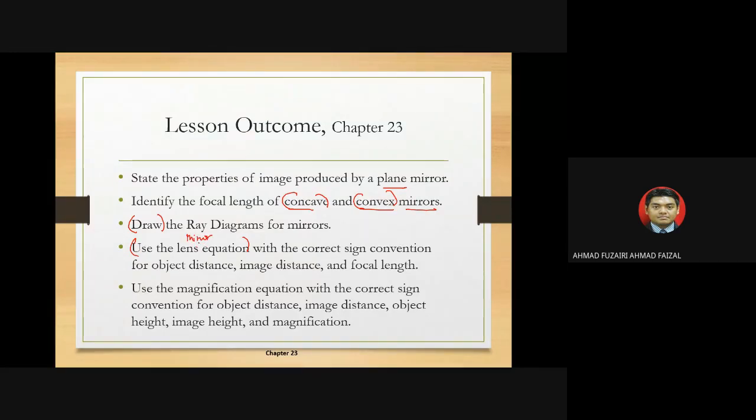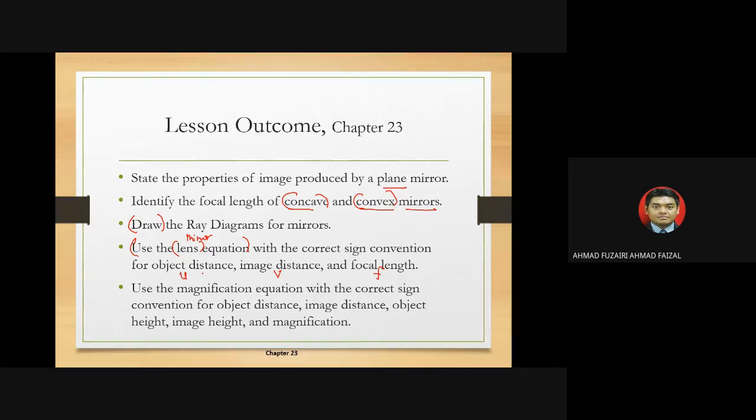Okay, mirror and lens equations with the correct sign convention for object distance, image distance, and focal length. So you should remember the convention for the object distance. Normally we use U. For the image distance, normally we use V, and the focal length. Try to remember it. But don't forget, these are the terms that we used in school days.